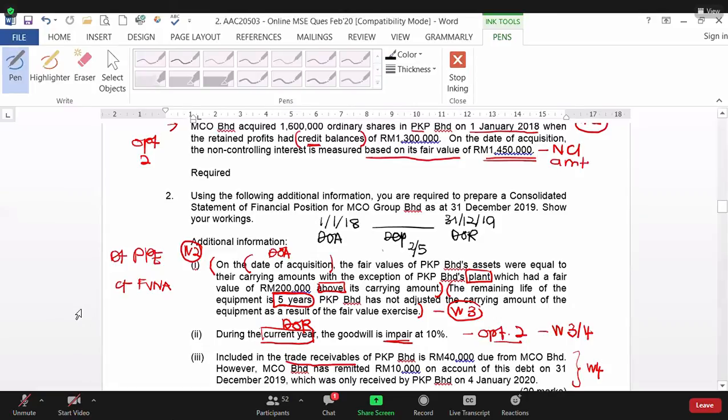Okay, so the clue for the first Roman is, you have to choose retained profit subsidiary because it was asset of PKP. So you have to minus retained profit PKP. So double entry for depreciation, this one: debit RP PKP, credit PPE.